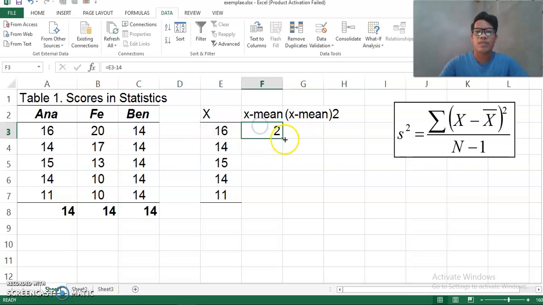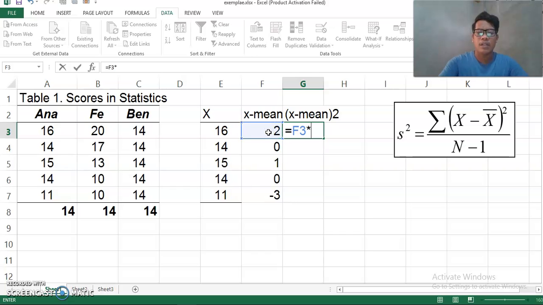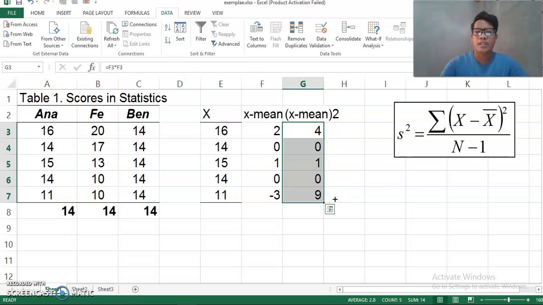So we have 2. Just drag it. Never mind the negative value, because on the third column we are going to square all of these values. So let's square that value, multiplied by itself. So we have 4. Then drag it.